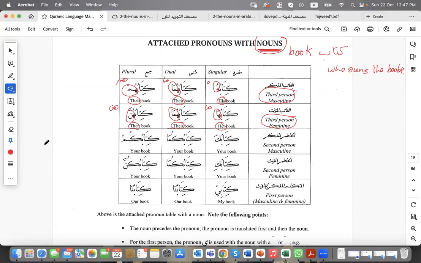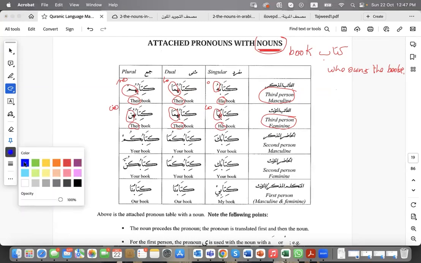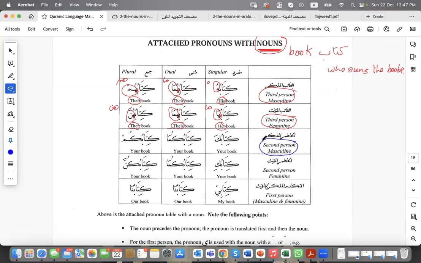But if we move on to second person masculine and singular, it's a kaf with a fatha, kitabuka, your book, and you are talking to a singular masculine. Kitabukuma, your book again.